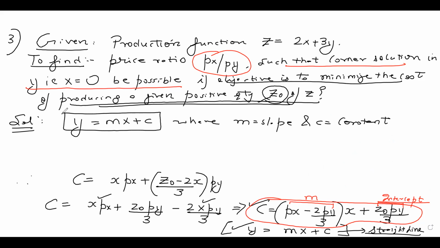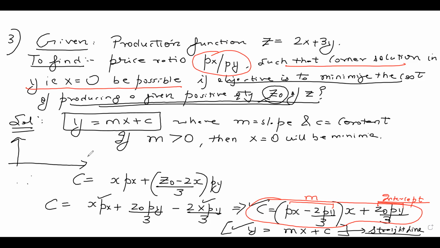When will this straight line have a minima at x equal to 0? If the slope is positive, then x equal to 0 will be the minima. Because guys, if the slope is positive, it means the line is upward sloping. What does that mean?